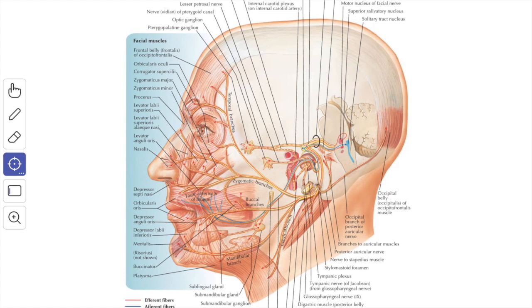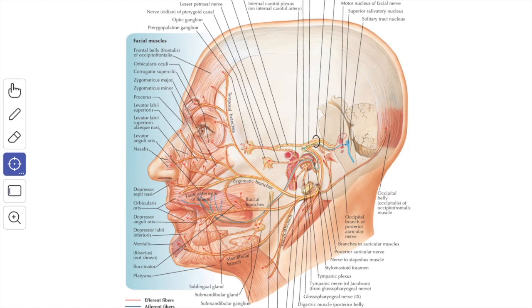The taste fibers from the soft palate pass in succession through the lesser palatine nerve, the pterygopalatine ganglion without interruption, the nerve of the pterygoid canal and the greater petrosal nerve, and terminate as the peripheral process of the sensory neurons of the geniculate ganglion.